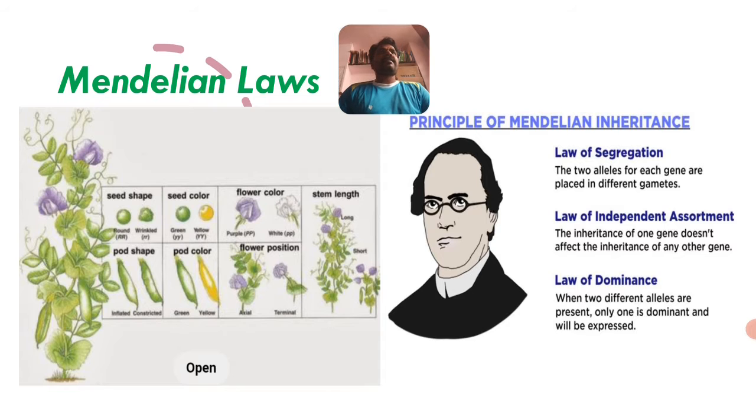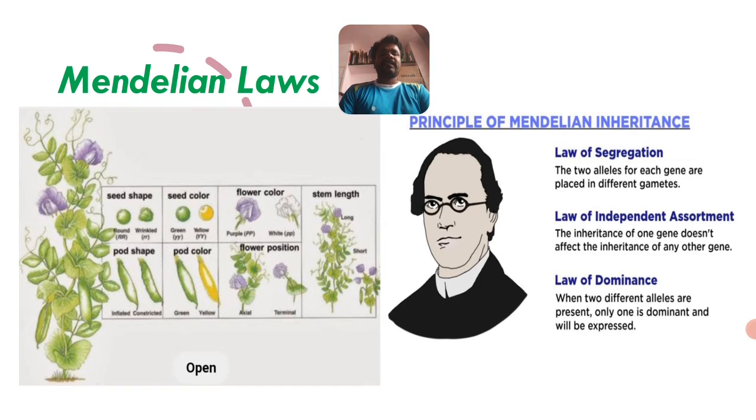And why did he select Pisum sativum as an experimental plant or specimen for the experiment? There are certain reasons I have already explained. Mendel introduced the type of inheritance, or the laws, which he put forth. Before studying these, we already know the important terms of genetics, which often occur in this chapter. So today we are going to discuss